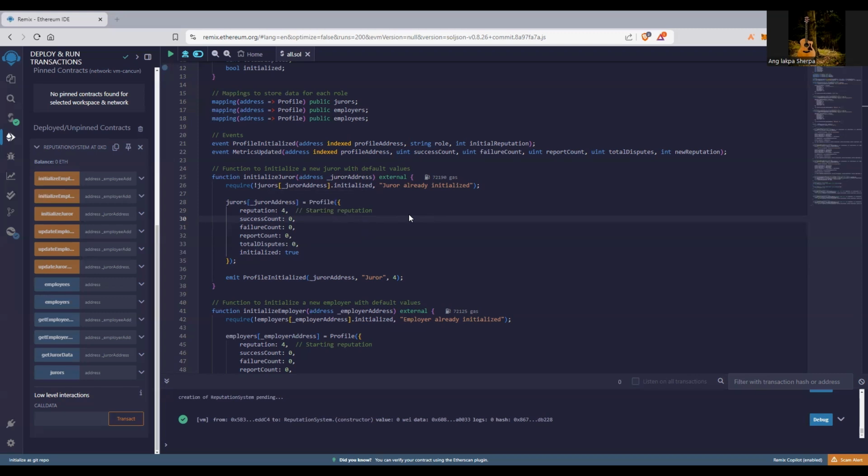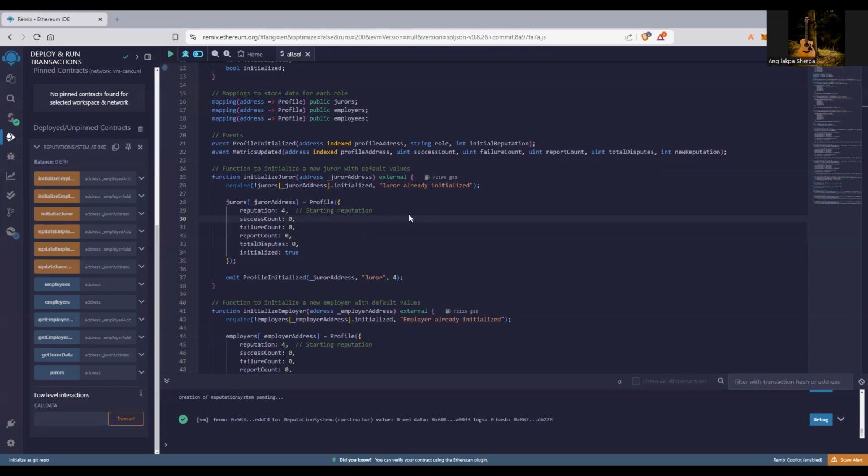So the reputation starts from 4, which is the best reputation for all, and once the reputation gets initialized, it will call update functions for the reputation system, which will update certain metrics such as success count, failure count, and number of reports, as I have mentioned before.